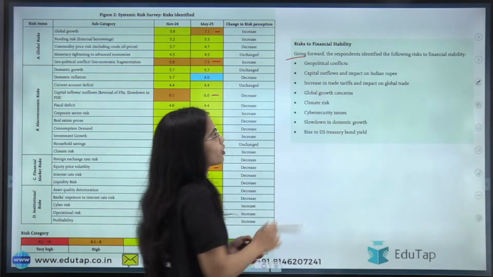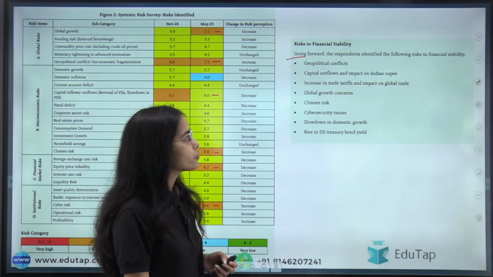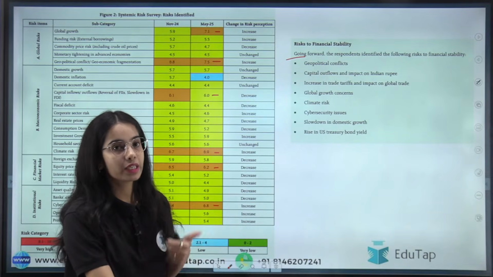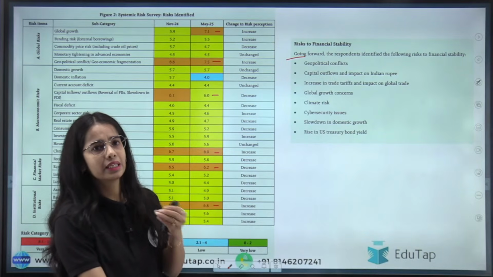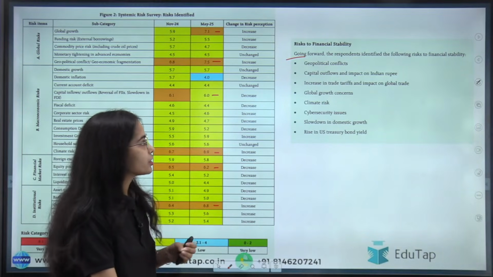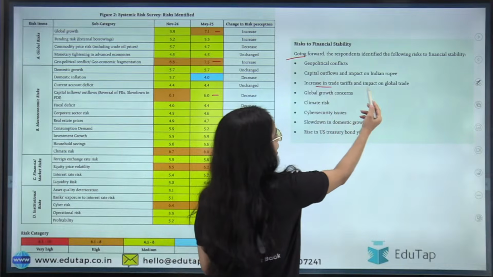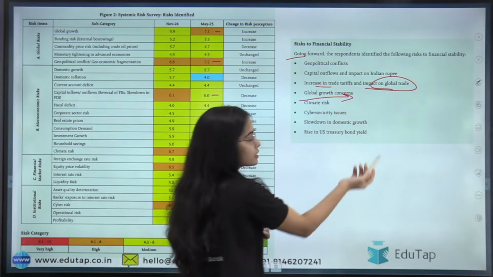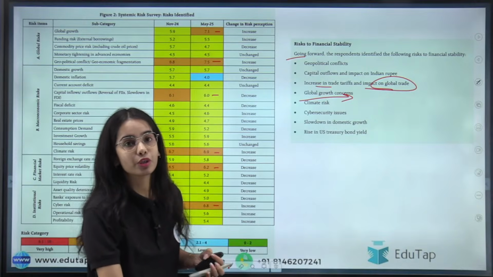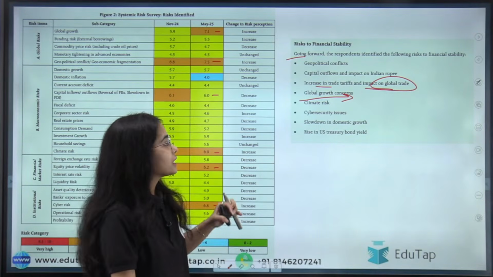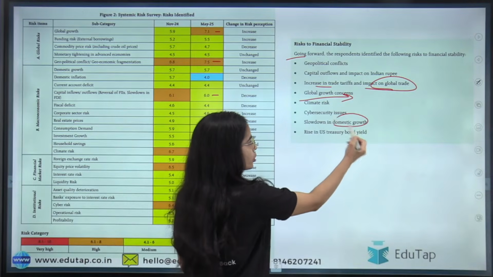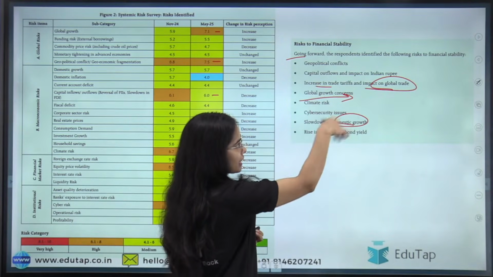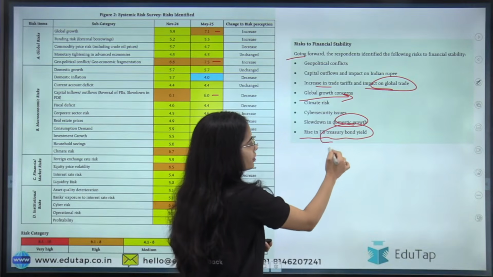Okay, so now risk to financial stability. Going forward, the respondents identified the following risks to financial stability. There is geopolitical conflict that is increasing capital outflow and inflow. There is a lot of volatility in the capital outflows and impact on the Indian rupee, increase in trade tariffs and impact on global trade, and global growth concerns. The major institutions have reduced the global growth rates. Climate risk and cyber security issues are rising. Slowdown in domestic growth can also happen because of external factors, and rise in US Treasury bond yield.